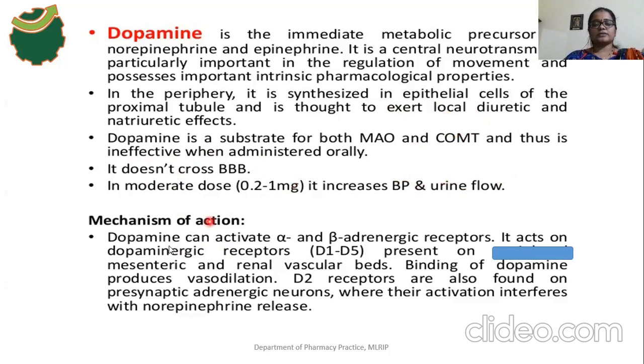What is the mechanism of action of this dopamine? Dopamine can activate alpha receptors and beta receptors. It is an alpha agonist and beta agonist. It not only binds with the dopamine receptors, it also binds with alpha and beta receptors, as a weak alpha and beta agonist. Especially the D1 receptors are present in mesenteric blood vessels and renal blood vessels.